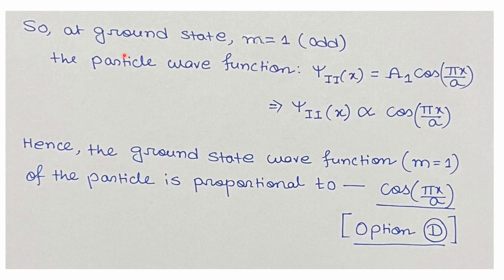Now for the ground state, the m value will be 1, that is odd. The particle wave function at the ground state will be psi2 as a function of x equals a1 times cos pi x by a. So the particle wave function will be proportional to cos pi x by a. Hence, the ground state wave function, that is for m equals 1, of the particle is proportional to cos pi x by a. That is our option D.